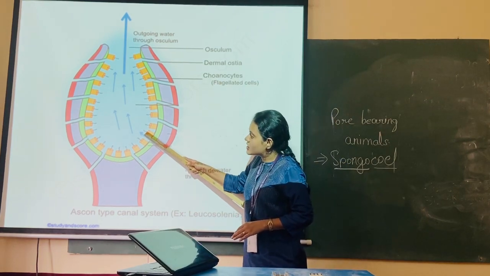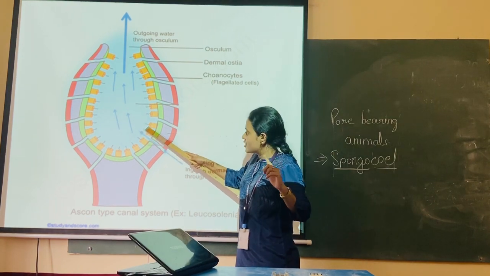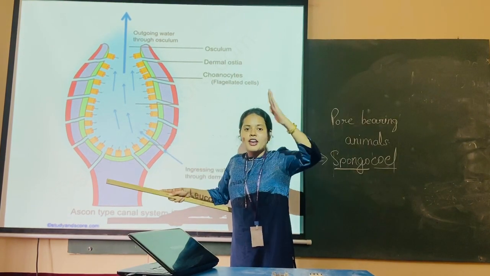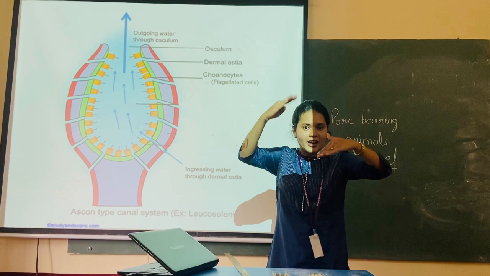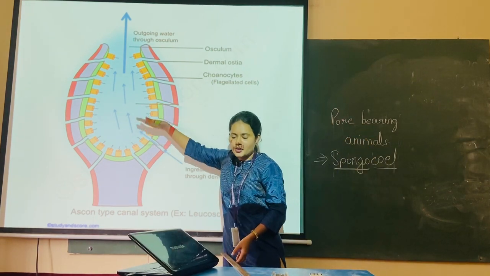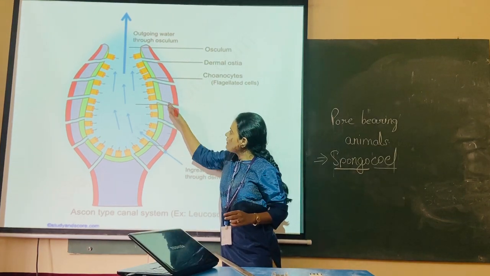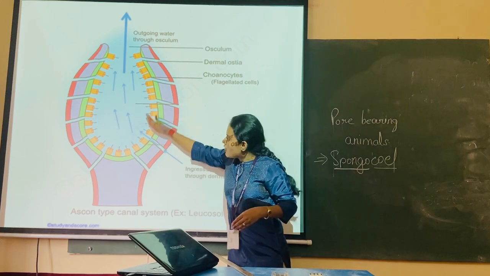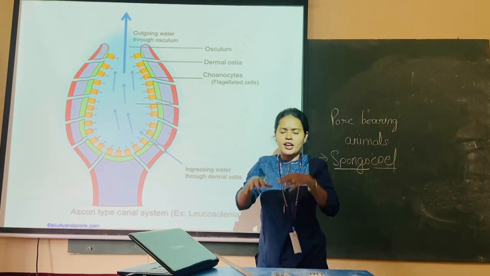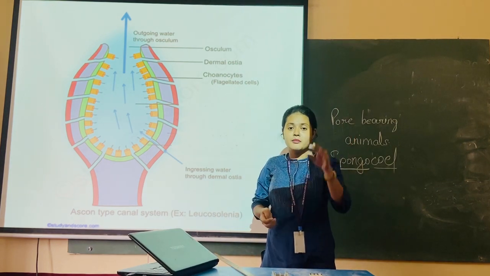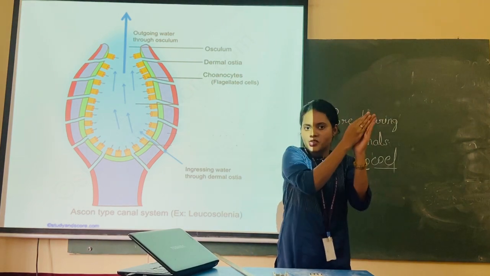Now these cells have some cilia-like structure. These are the cilia or flagella-like structures. These flagella are moving in a back and forth direction. So when the cilia are moving back and forth, water will be moving inside. Water will be going inside the cells also through the canals. The entire body will have some interconnected canals. Because of this movement of the cilia, water will be entering each and every part of the organism, and as a result, whatever food a cell requires, it will get, because the water has reached that cell.